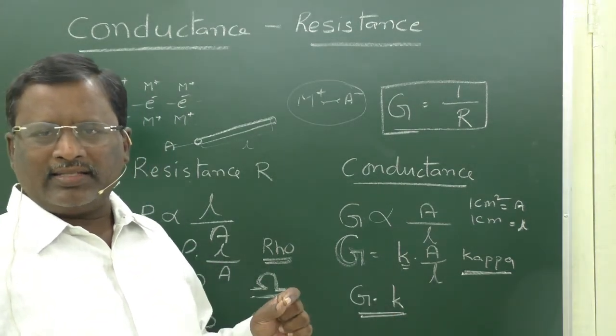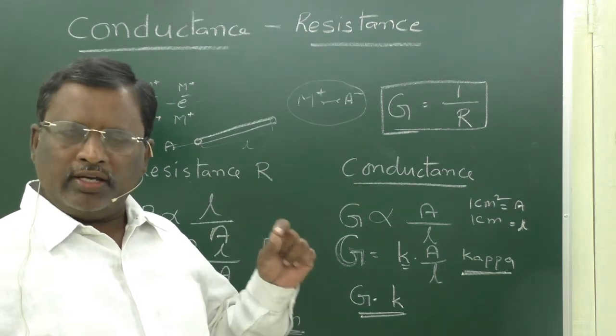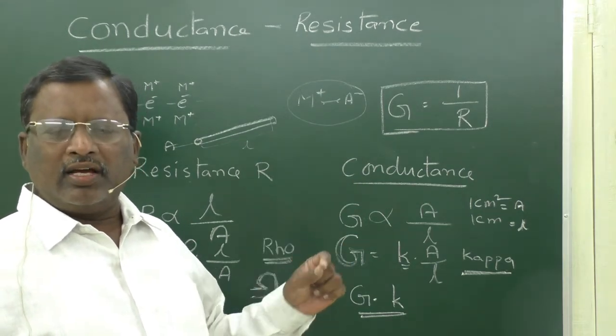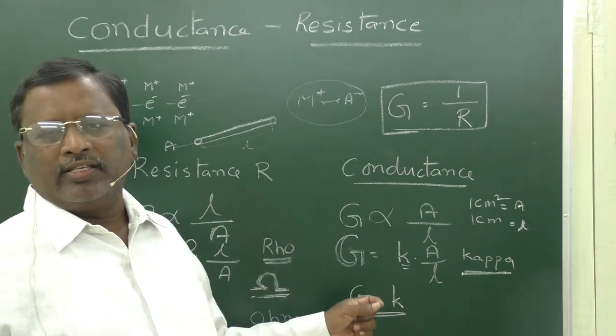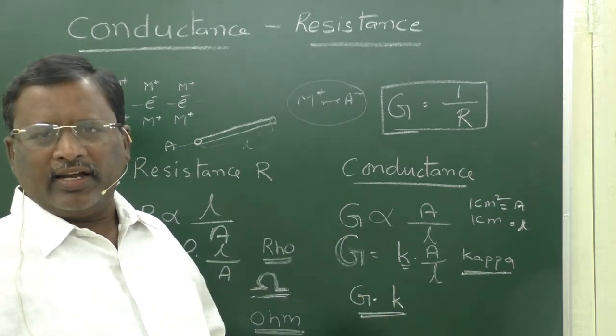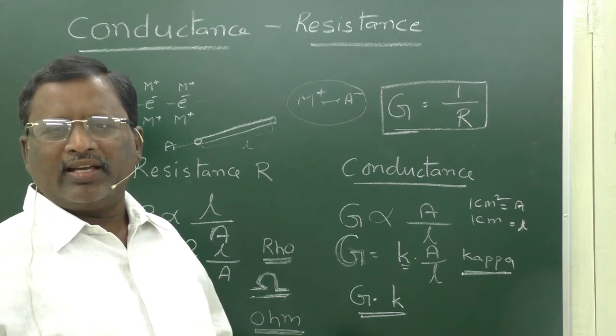The conductance of a conductor with 1 unit cross section area and 1 unit length is said to be specific conductance, and it is denoted with small k and called kappa.